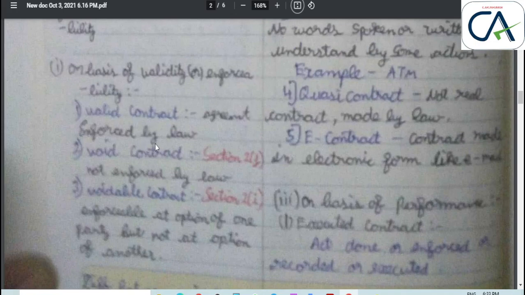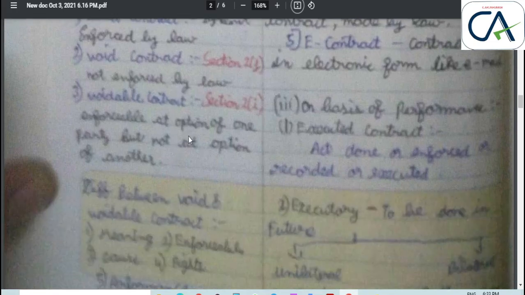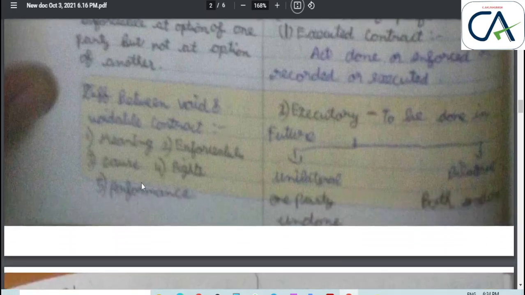First, a valid contract means a contract which is enforceable by law. A void contract comes under Section 2J, not enforceable by law. A voidable contract is enforceable at the option of one party but not at the option of the other. It comes under Section 2I. So voidable is 2I, void is 2J: valid, voidable, void. Likewise, remember it as IJ: A, B, C, D, F, G, H, I, J. Next, there is a distinction between void and voidable contracts.